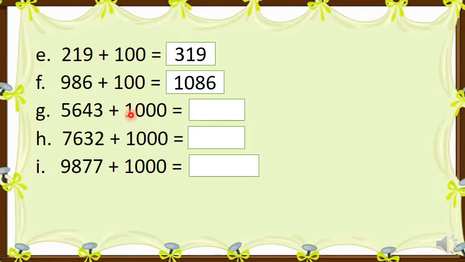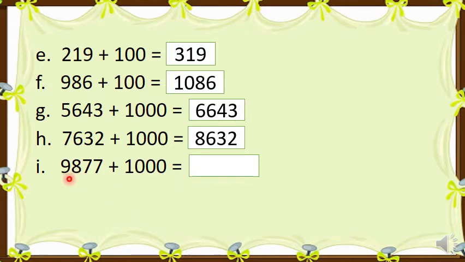Now we have done the counting in tens, hundreds, and now it's time for thousands. The rest of the numbers will be the same. Just the first digit, that is the thousands column, will be changed. 5 plus 1 is 6. So the answer is 6643. Similarly, 7 plus 1 is 8. So the answer is 8632.